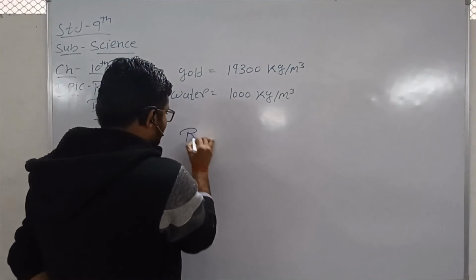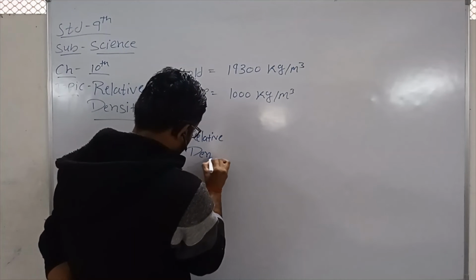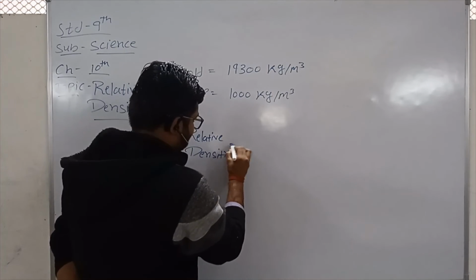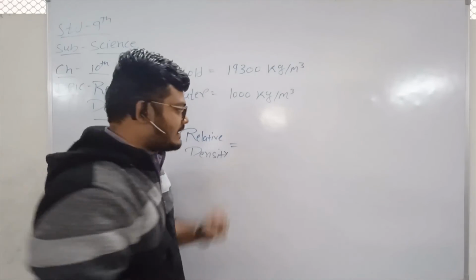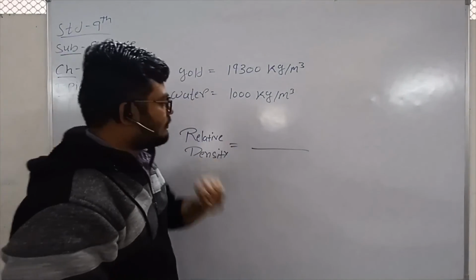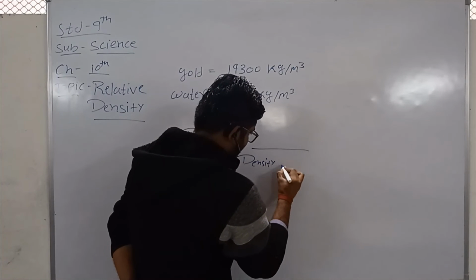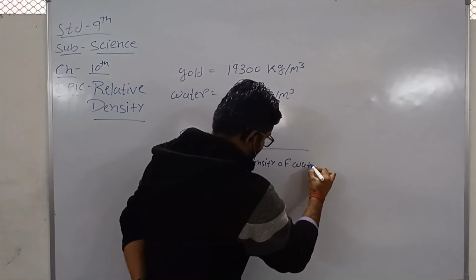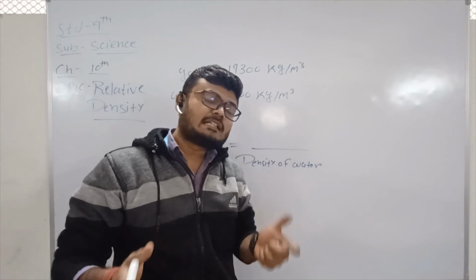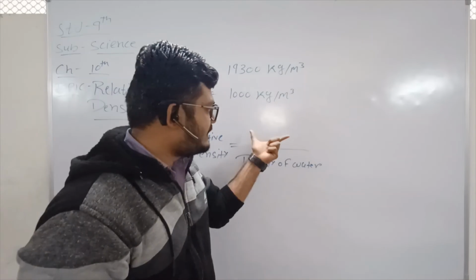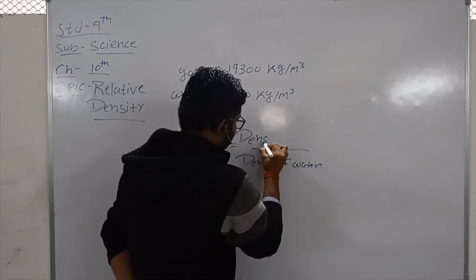So relative density is equal to, as we are going to take the relative density, we are taking the density of water into the denominator, and whatever the substance whose purity or relative density we are finding, that we are going to put into the numerator, which is density of gold over here.